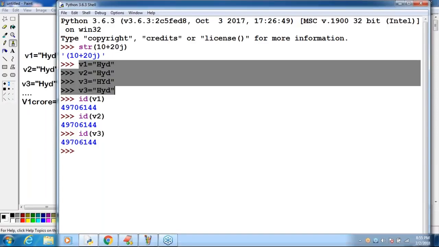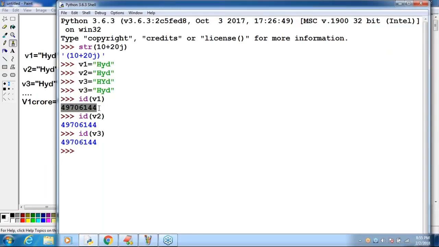Okay? A student is asking a doubt. What is this number? Please respond. Aish is asking this doubt: what is this number, sir? This number is the address of the internal object.